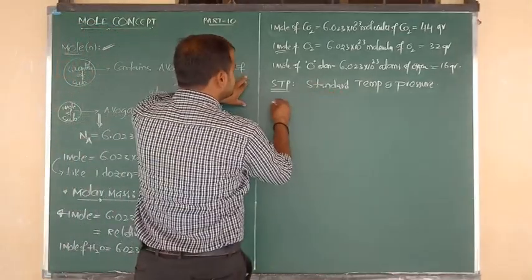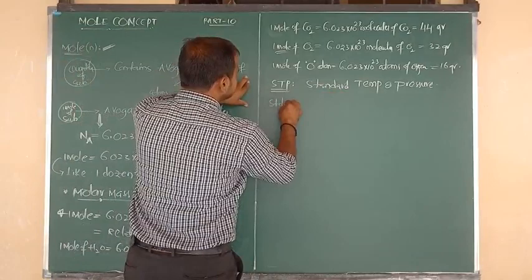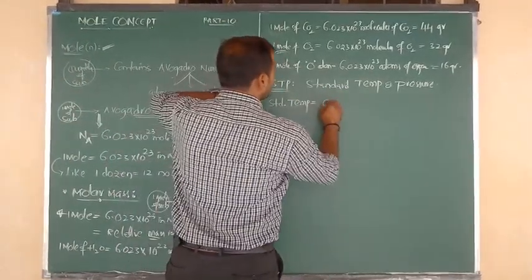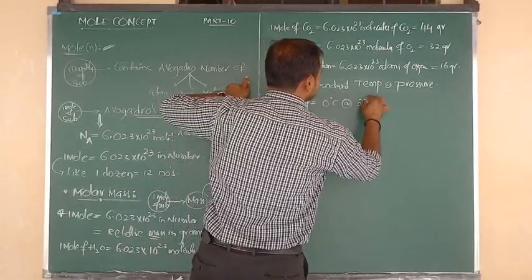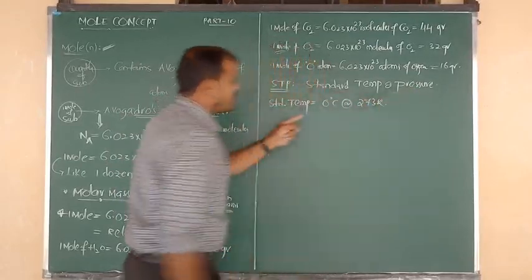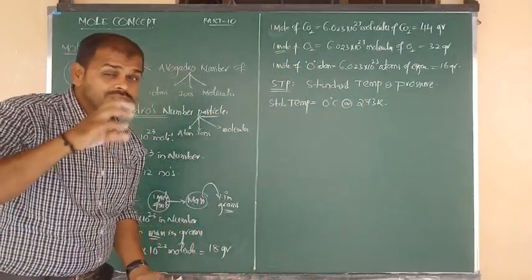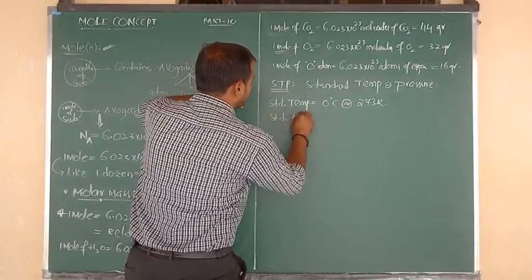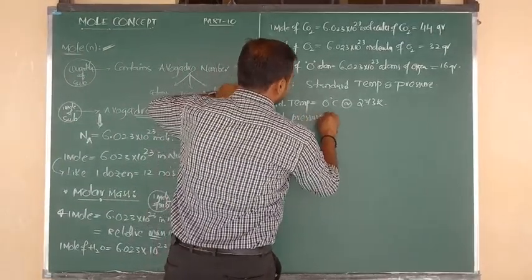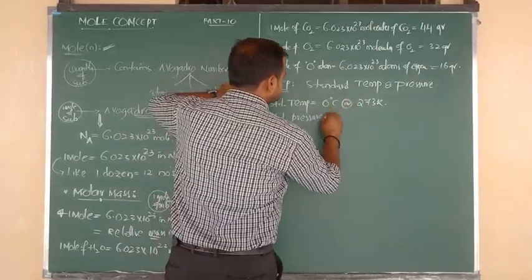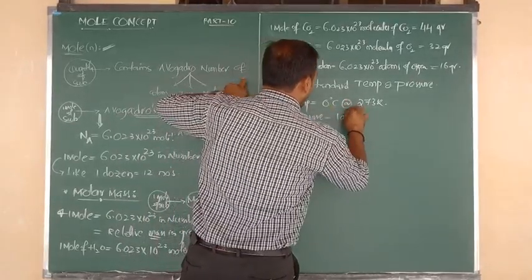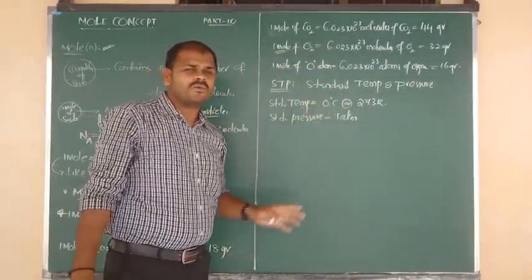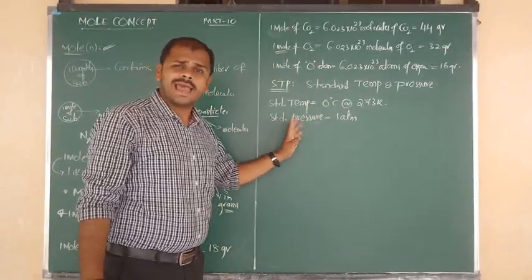First of all, let me consider standard temperature. What is the standard temperature value? Standard temperature is equal to 0 degrees Celsius, and when we consider it in Kelvin, we say 273 Kelvin. So this is your standard temperature value. Next, I am going to write standard pressure. What is meant by standard pressure? Standard pressure is equal to 1 atmosphere. Generally we consider atmospheric pressure equal to 1 atmosphere. So this is known as standard pressure.